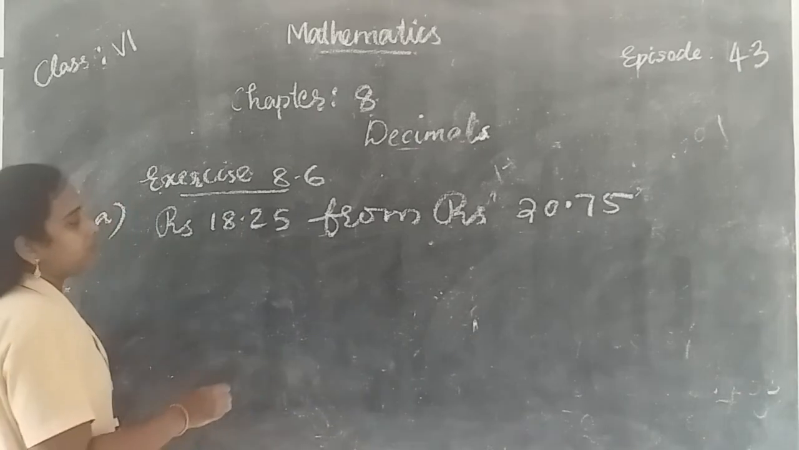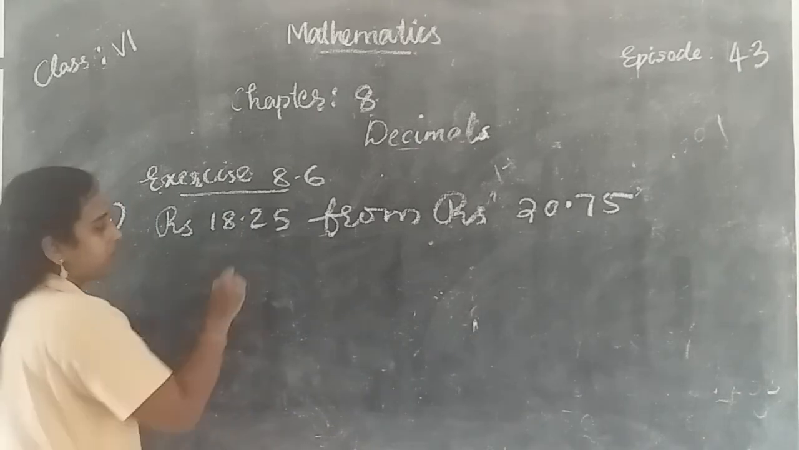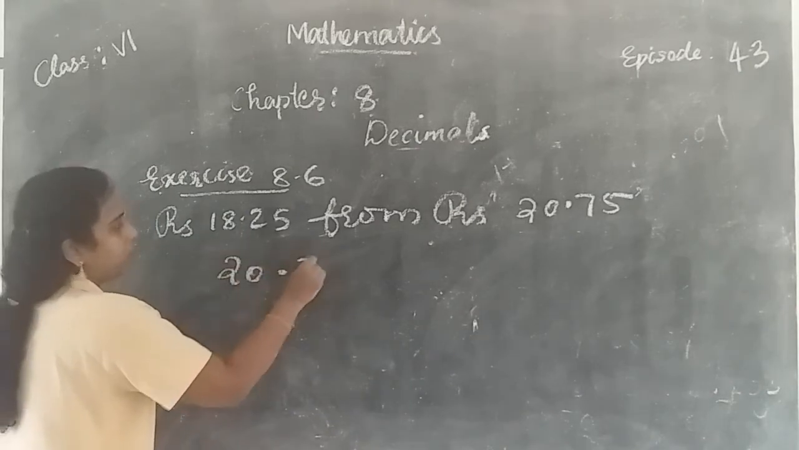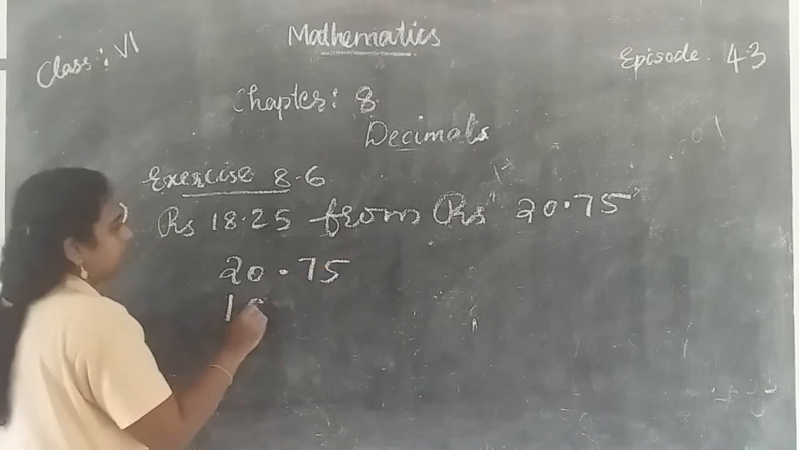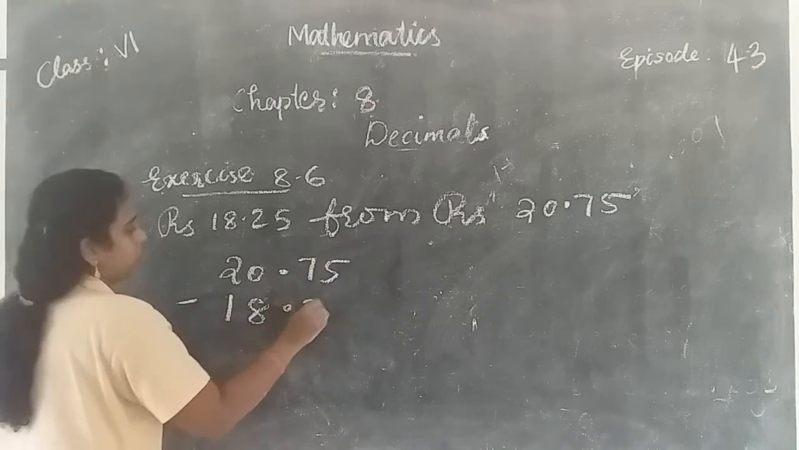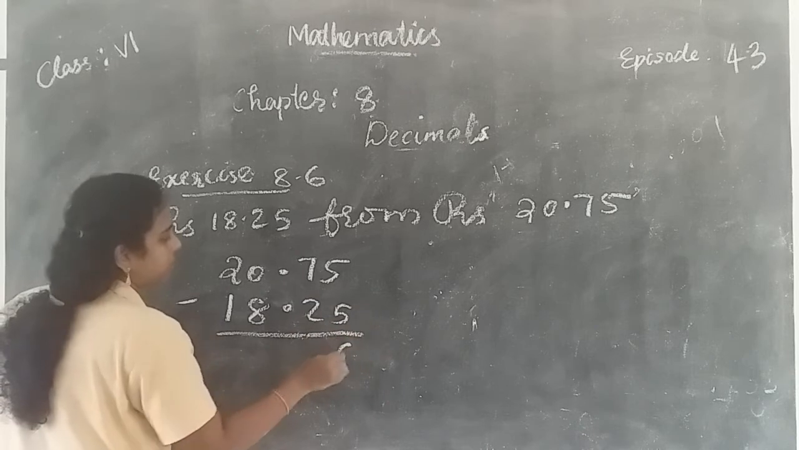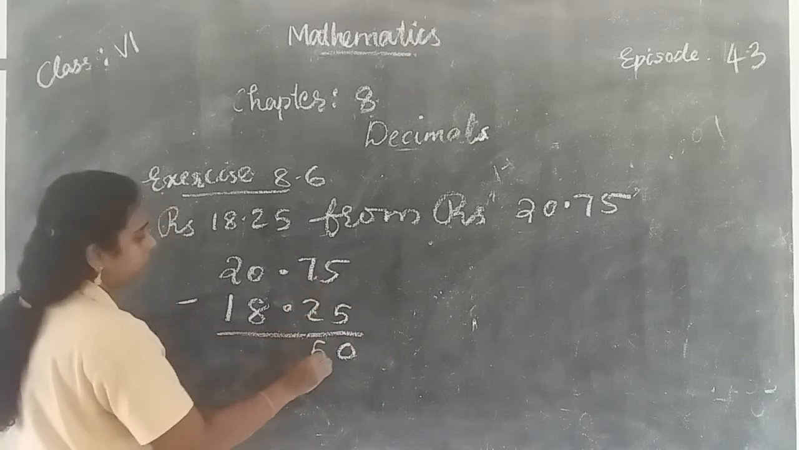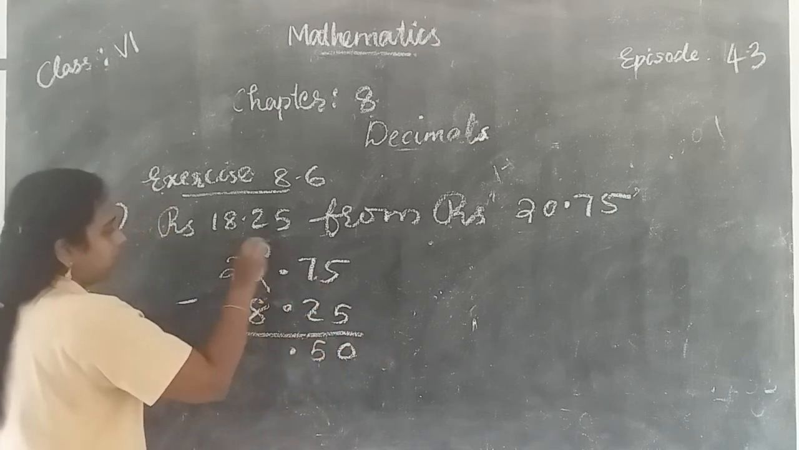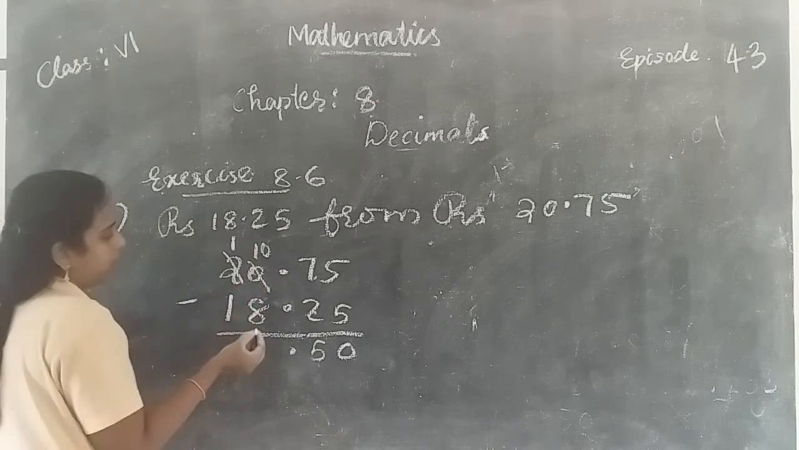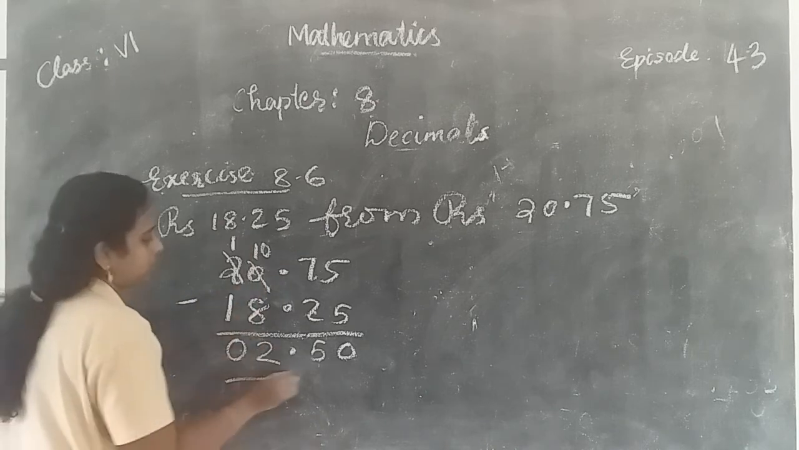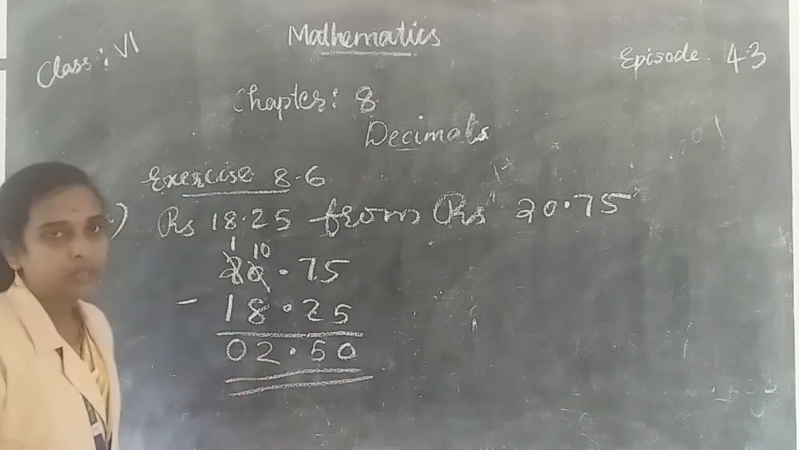So you write 20.75 in the first row. Okay, 20.75 minus 18.25. Now 5 minus 5, 0. 7 minus 2, 5. Here 1, 10 minus 8, 2. 1 minus 1, 0. So we get 2.50.